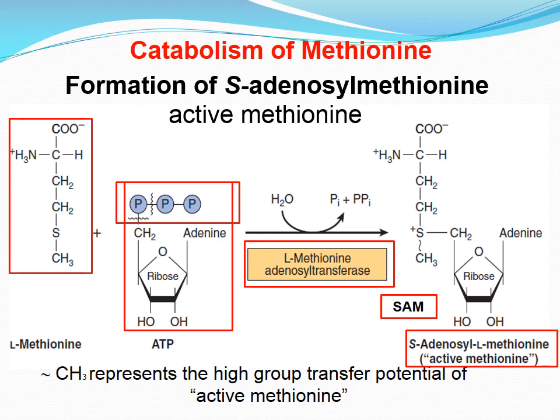SAM is a high energy compound that is unusual in that it contains no phosphate. The methyl group attached to the sulfur in SAM is activated and can be transferred by methyl transferases to a variety of acceptors, such as norepinephrine in the synthesis of epinephrine.